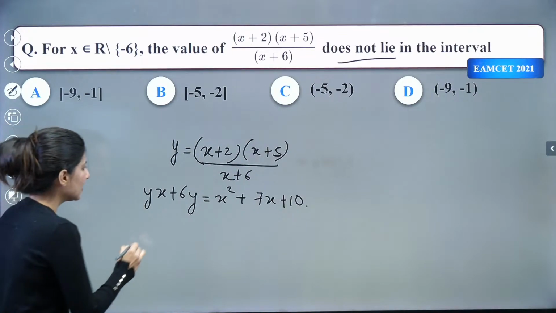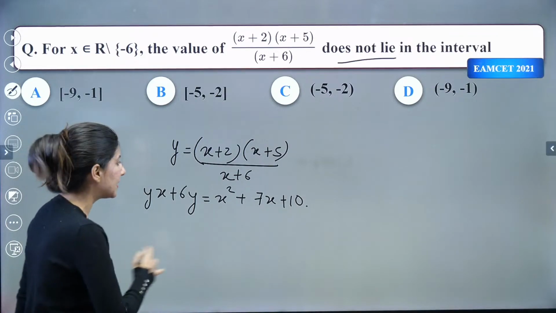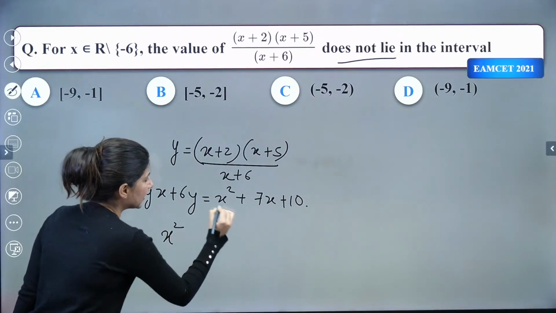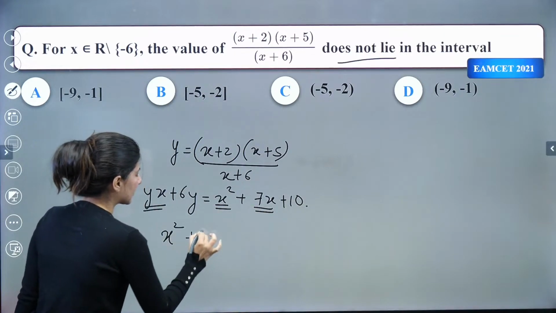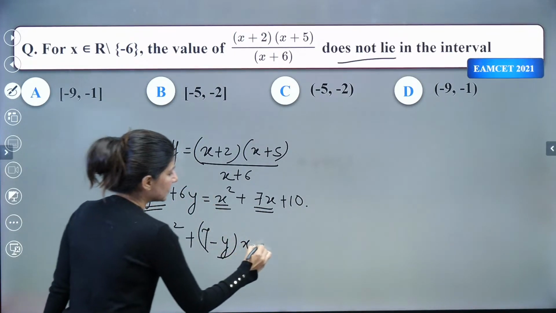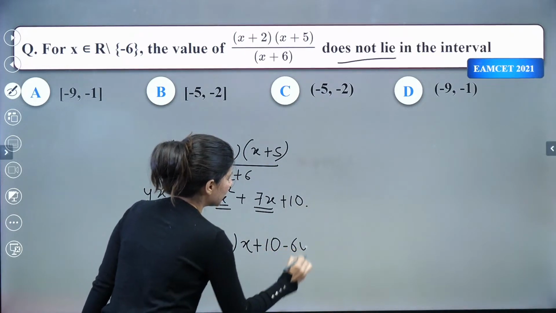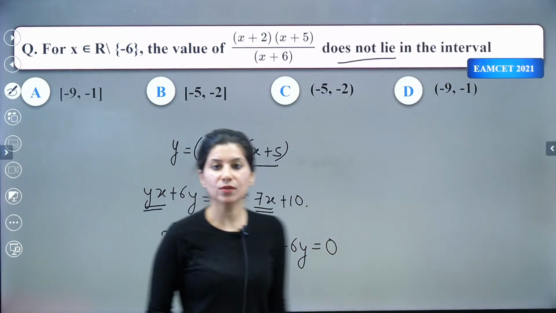Right? Yes. So now let's make this quadratic in x. This is going to be x square plus 7x and yx, so (7 minus y) times x. And next we are going to get 10 minus 6y is equal to 0. The discriminant should be greater than or equal to 0.